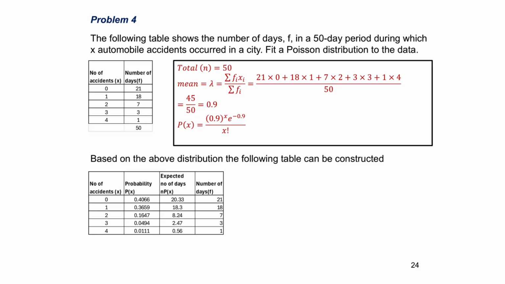The equation for the probability can be fitted by substituting the value of lambda equal to 0.9 in the equation for Poisson PDF. The expected value of the failure for x equal to 0, 1, 2, 3 and 4 can be calculated using the fitted equation. A comparison of the expected values and the provided values is shown in the bottom table.